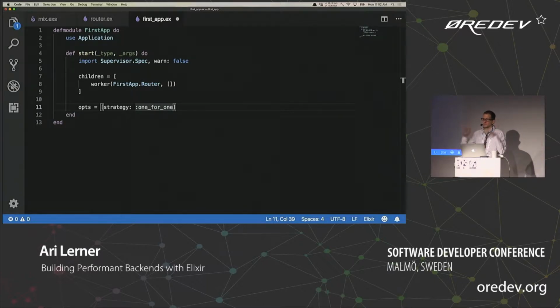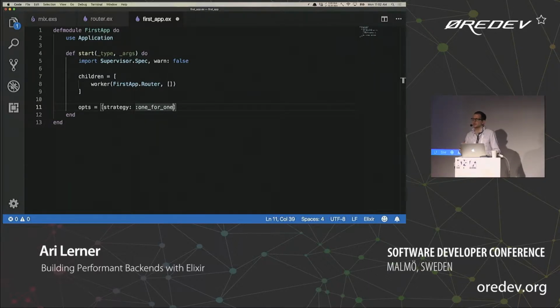Or let's say that your OS explodes and says, I can't handle that, and it's trying to kill off some processes to regain stability.